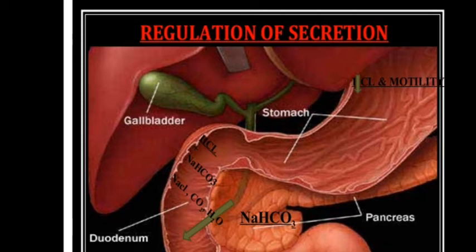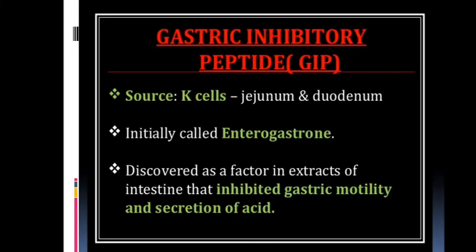Now coming to the gastric inhibitory peptide, which is also called GIP. Source is K cells, present in jejunum and duodenum. Initially called the enterogastrone. A question can be asked on enterogastrone. What is enterogastrone? It is gastric inhibitory peptide. If someone asks enterogastrone, you have to tell about this GIP.